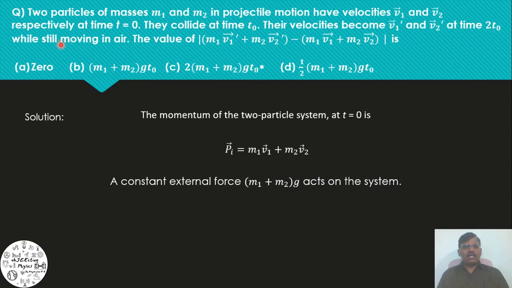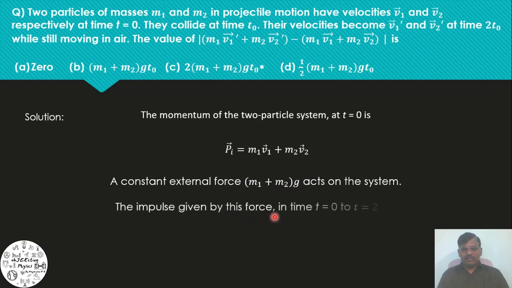While the particles are moving in air after collision, they experience a gravitational force. Gravitational force on the first particle is m1g plus gravitational force on the second particle is m2g. Therefore, total force acting on the system is m1 plus m2 into g.